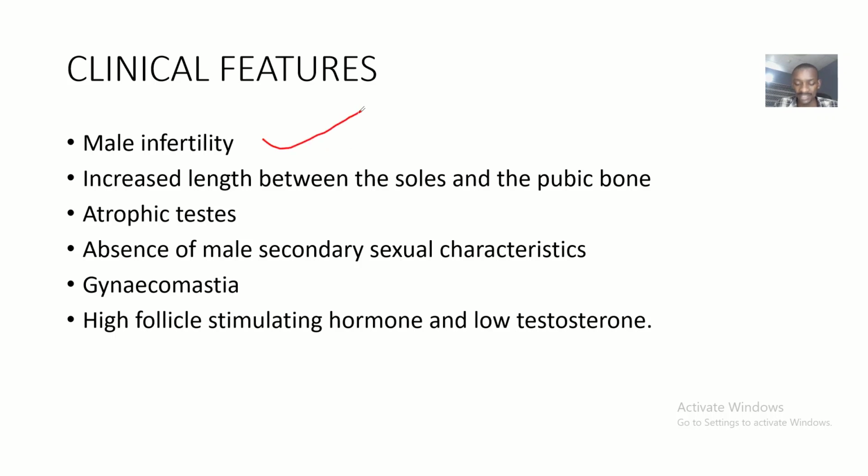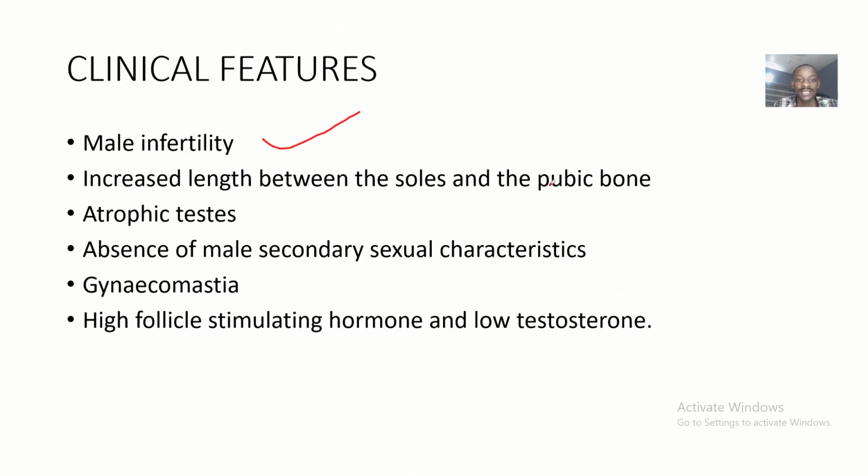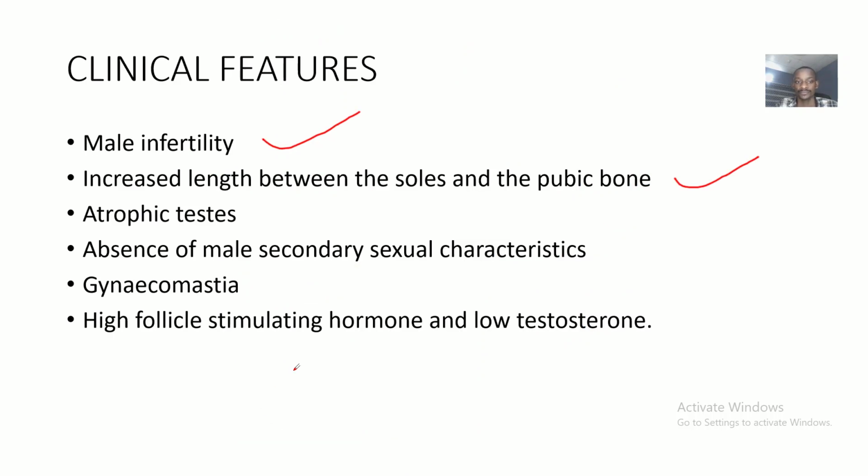So, male infertility. Why would there be male infertility? This is because there's testicular atrophy. Your testis is basically disappearing away. Your testis houses the sperms, so there'll be infertility. There's increased length between the soles and the pubic bone. This just means disproportionate arms and legs, or long arms and legs. So between the soles of the feet and the pubic bone, you have a very wide range. You understand? The atrophic testis, I've already spoken about that.